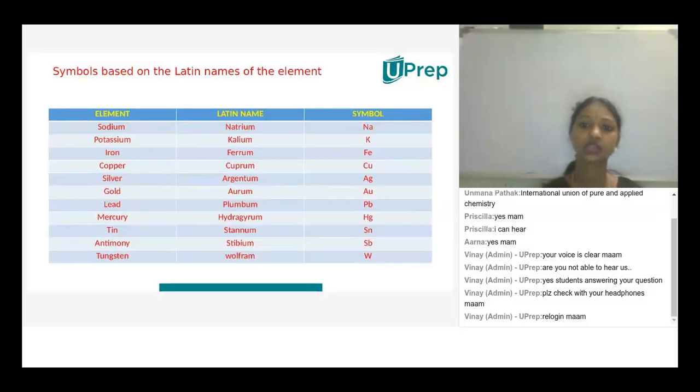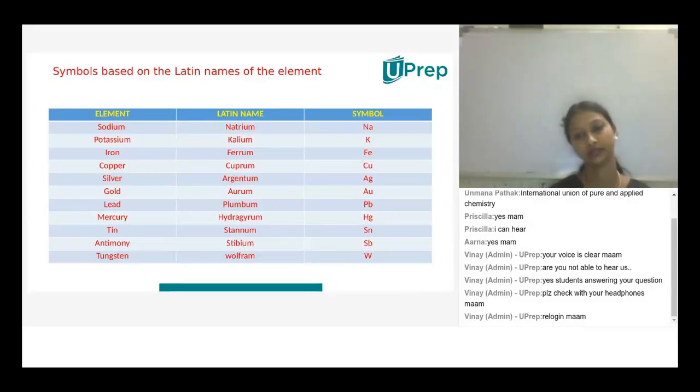Understood? So, symbols from the Latin names. These are the Latin names: natrium, thallium, ferrum, cuprum, argentum, aurum, plumbum, hydrargyrum, stannum, stibium, wolfram. These are the names of the elements which we find in the periodic table, but the symbols were obtained from the Latin names.